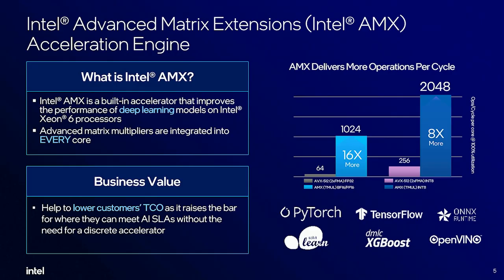Now, how does this translate into business value for you as an end customer? What it means is that you don't need a heavy upfront investment or high total cost of ownership to run your basic AI models for your enterprises. We cover that from all perspectives.